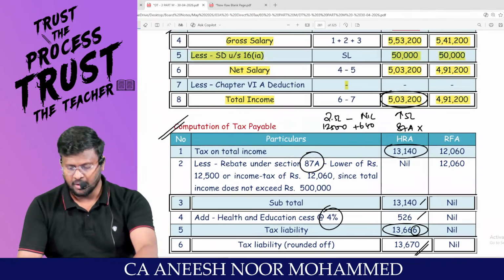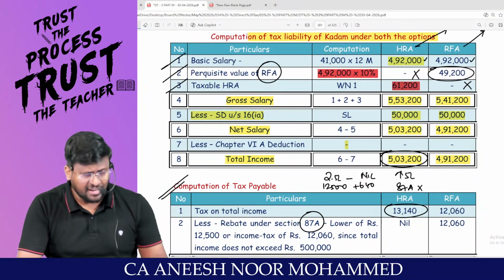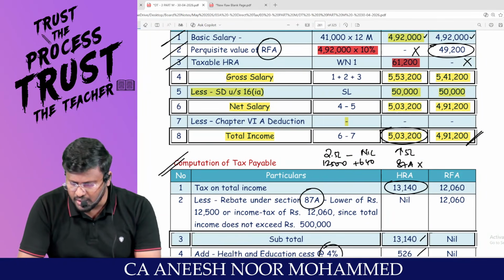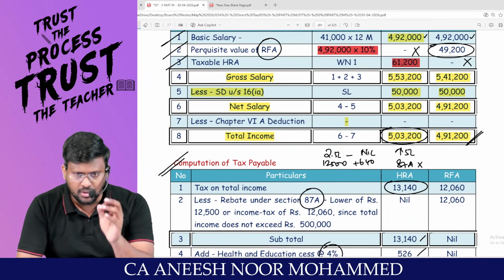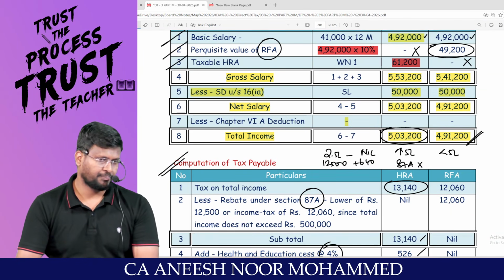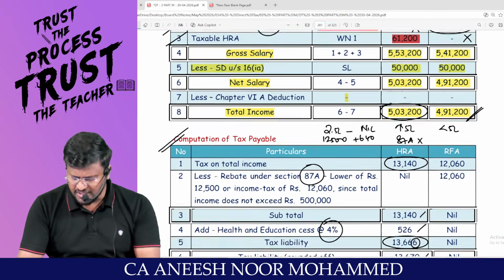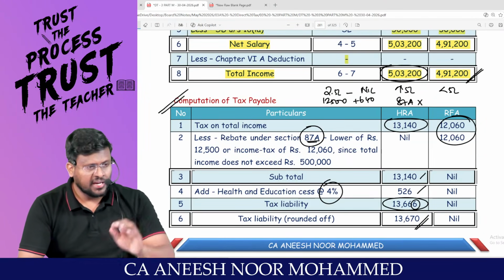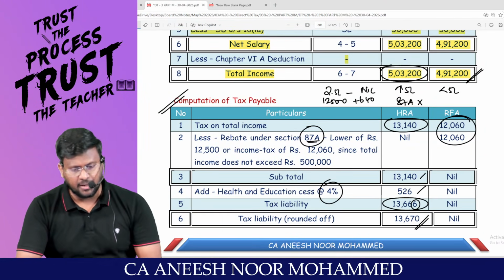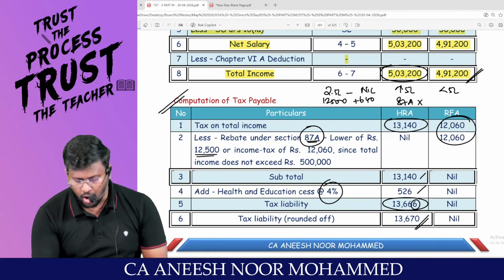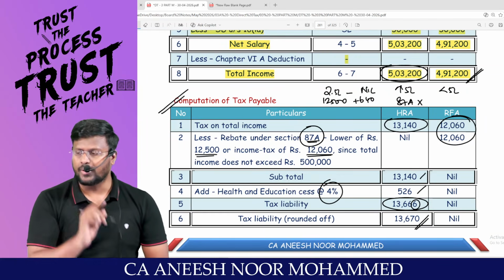Whereas if he says, I don't want HRA, please give me RFA, his total income is 4,91,200, which is less than 5 lakh. Can we claim 100% of the tax liability as rebate under 87A? Because under 87A, either 12,500 or the tax payable, whichever is lower, can be claimed as rebate.